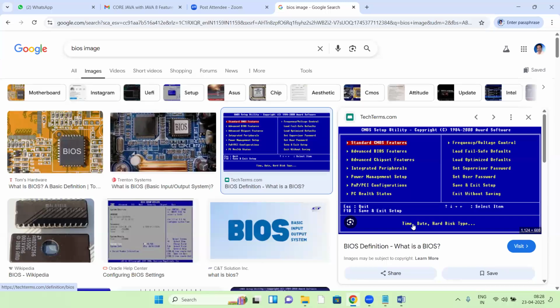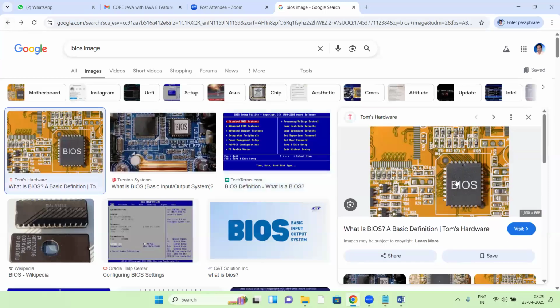It's a hardware setup, like date and time setup, hard disk type setup, and the next booting device, whether it is a hard disk or USB. That is completely the BIOS setup, inside the BIOS chip, which contains one BIOS program. Once you power on your system, first of all power goes to the BIOS chip, which contains that hardware program.